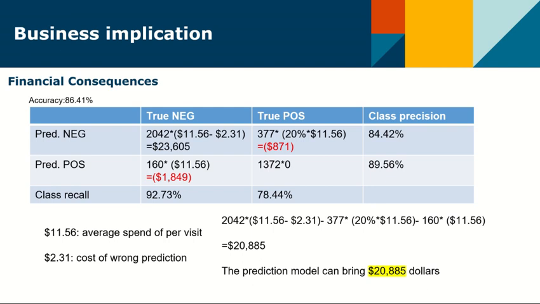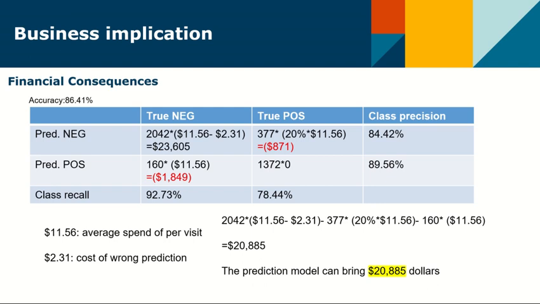Based on our prediction model, there are 2,040 predicted negative and true negative. Therefore, we can assume McDonald's can ask employees to spend more time on these customers to offer them better service to make sure the customers will purchase products at McDonald's. So it can bring $23,605 in predicted negative and true negative sales.